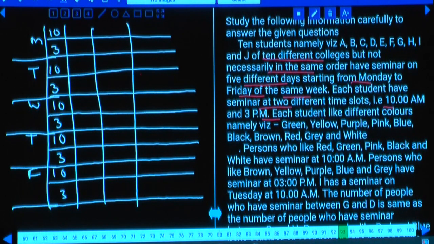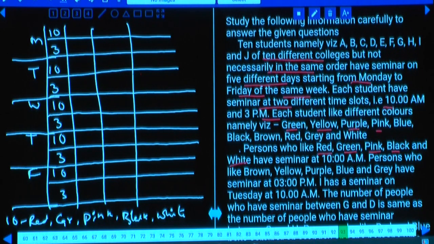Condition number 1: persons who like red, green, pink, black and white have seminars at 10 o'clock. Clearly 10 o'clock is given.